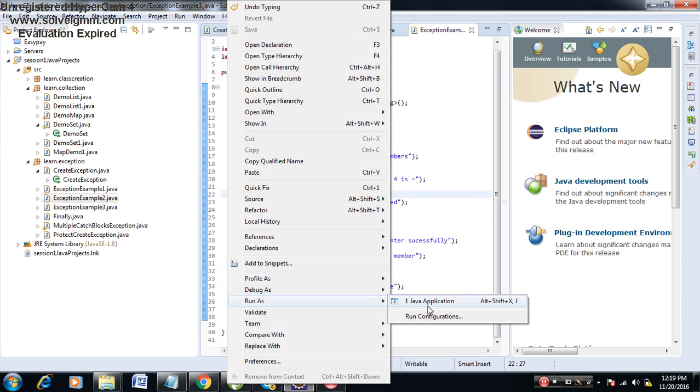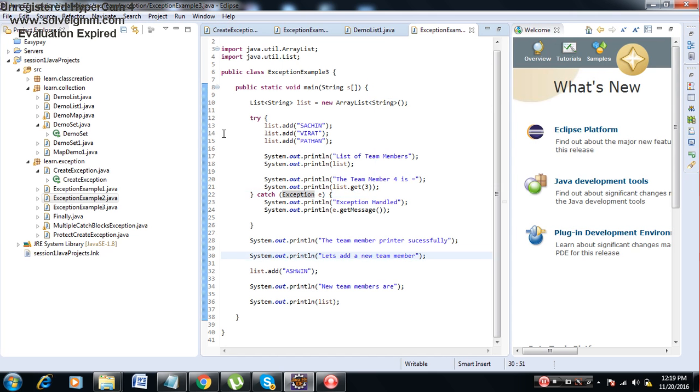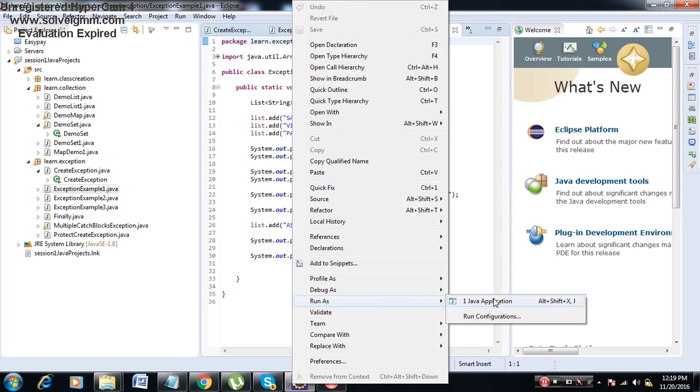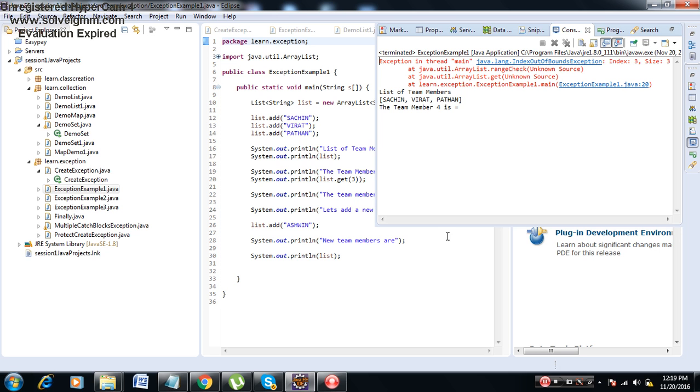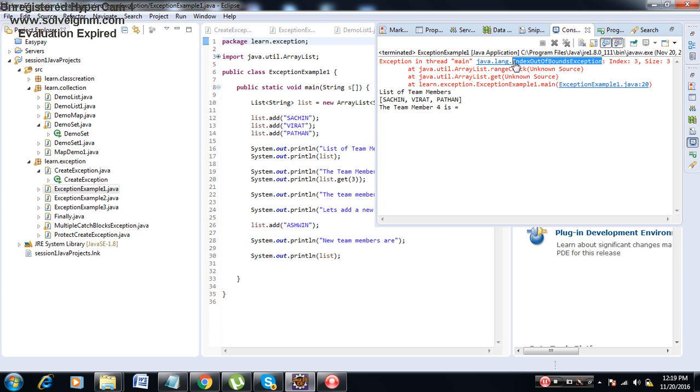Right click, run as Java application. Okay, we are handling the wrong exception, huh? That is the reason. Let me see what is the exact exception thrown. Index out of bound. Okay, this is the issue.